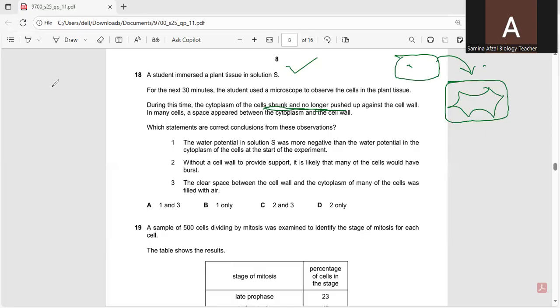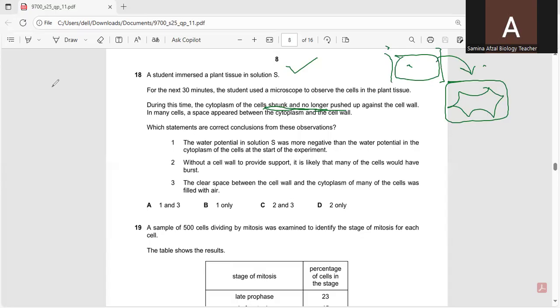The water potential in solution S was more negative than the water potential in the cytoplasm of the cells at the start of the experiment. So it means when this cell was kept in solution S, the water moved out of the cell.